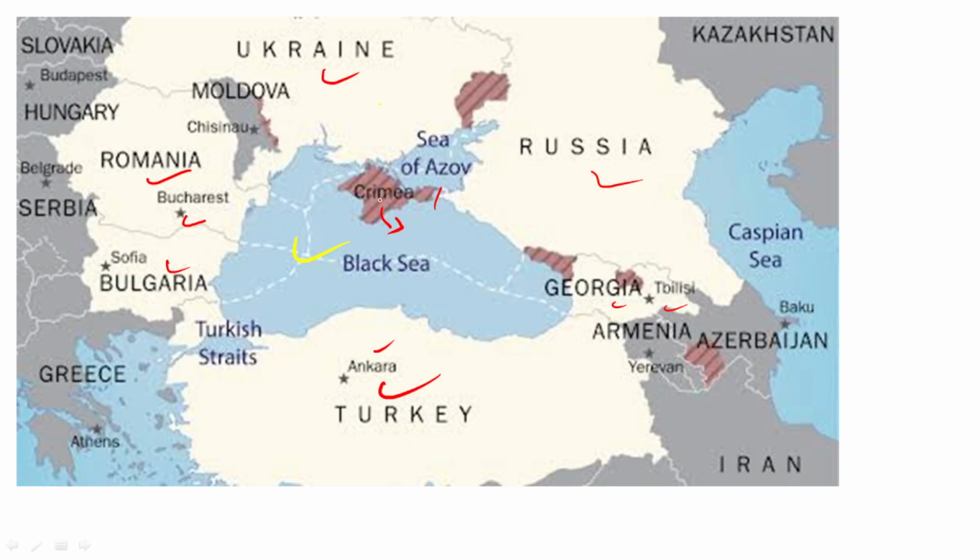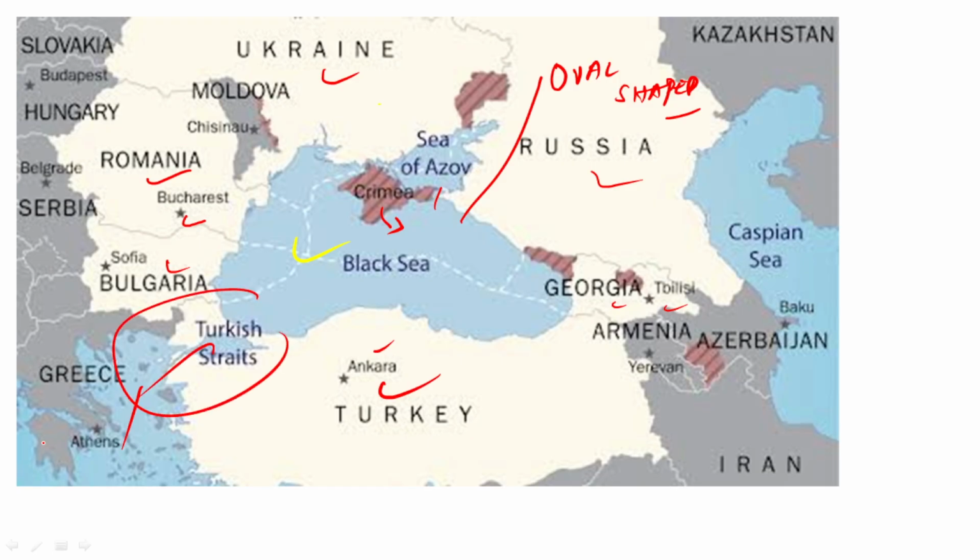Okay, apart from that, guys, when we look at the Black Sea, this is an oval shaped sea. This is an oval shaped sea, guys. Okay, and we will see it occupies a large basin. And guys, this is strategically very important for Europe, so please remember this. Apart from that, guys, we will see it is connected to the distant waters of the Atlantic Ocean as well. And we will see the Bosphorus Strait here. So please remember this, guys.